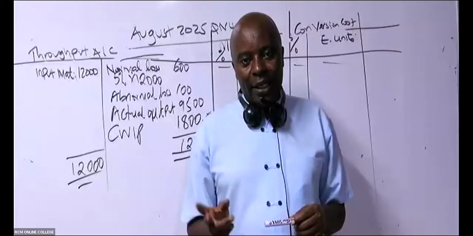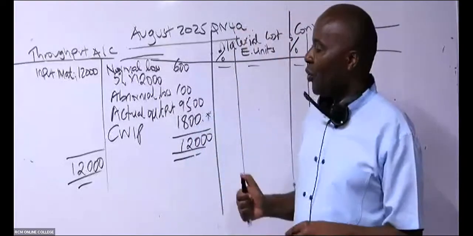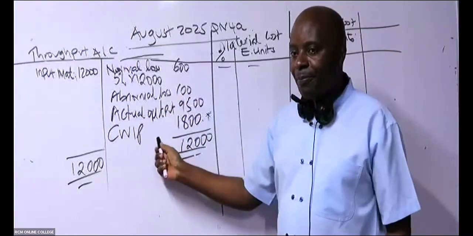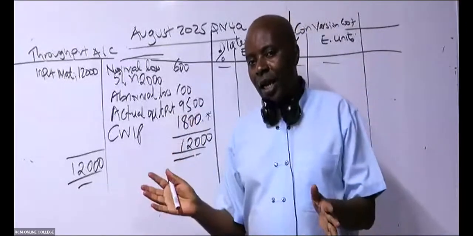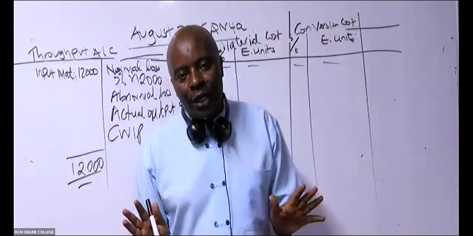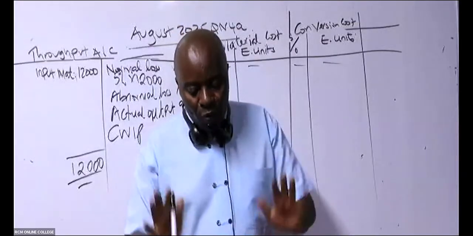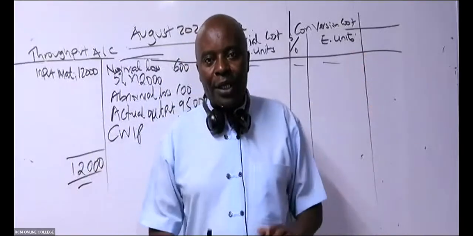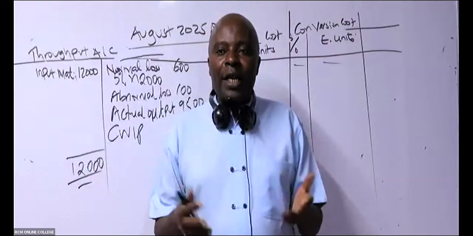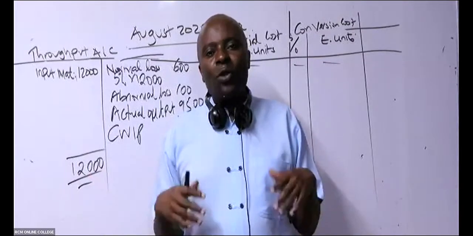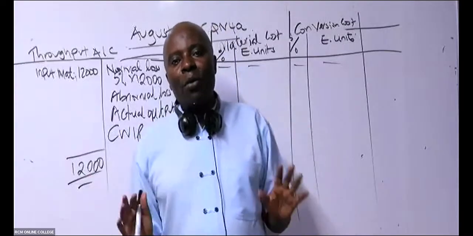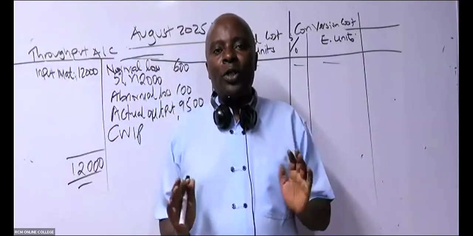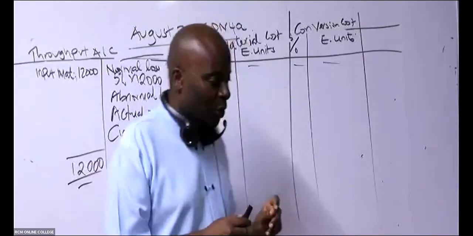Whenever they are silent, there are two ways. You either assume that these abnormal loss units are valued to the same degree as the closing work in progress, but the very best way: unless you're given degrees of completion, you shall always assume 100%. Because we had finished the entire process, only that these goods never turned out to be good for us. So unless you are given, the very best assumption for abnormal loss is that in every application of expense, we had finished abnormal loss units up to 100%.